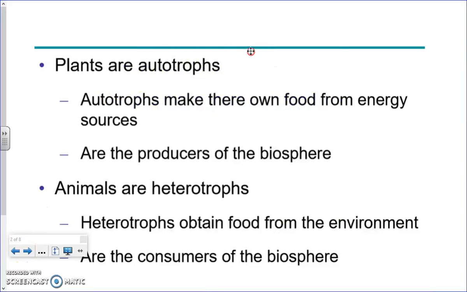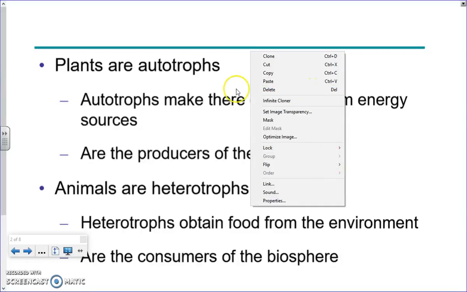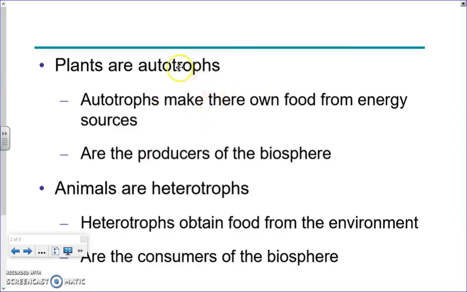So first of all, new vocabulary words. There's always new vocabulary words. The first vocabulary word that's here is autotroph. Autotrophs are organisms that make their own energy. They do not eat. They somehow make their own food. Plants do not run up to the nearest bug and eat it. Plants make energy from the sun. So plants are considered autotrophs because they make their own food using energy from the sun. And they're considered to be the producers of the world, or the producers of the biosphere.